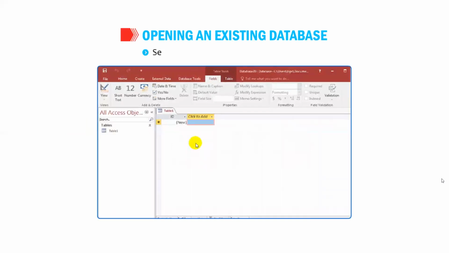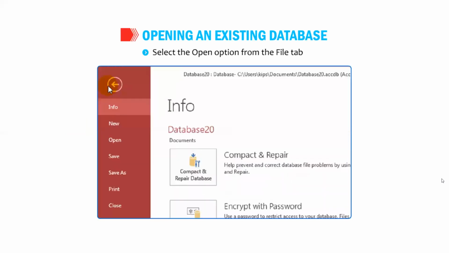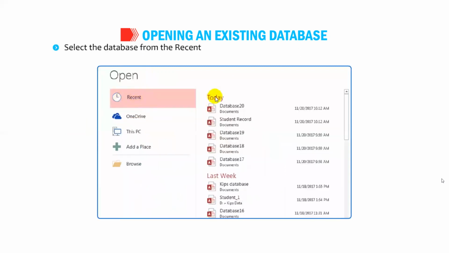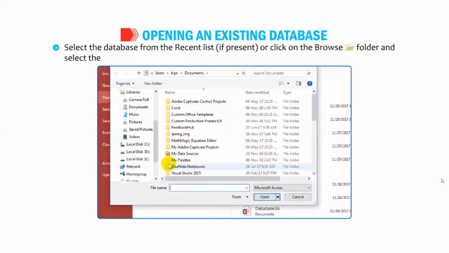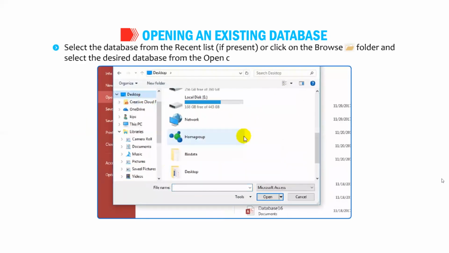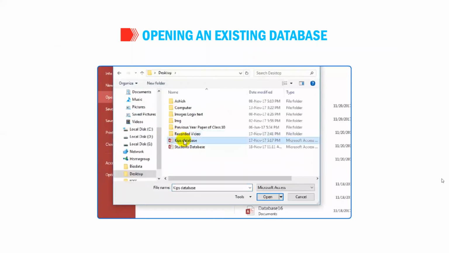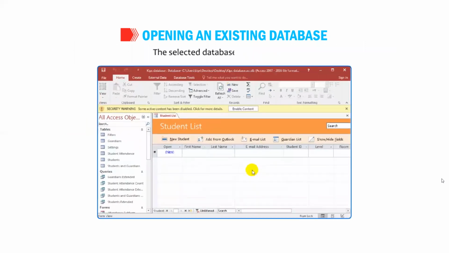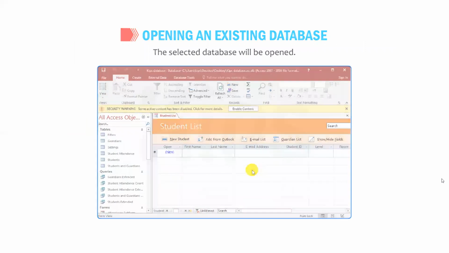Alright students, let us understand how to open an existing database. Select the Open option from the File tab. Select the database from the recent list if present or click on the Browse folder and select the desired database from the Open dialog box. Click on the Open button. The selected database will be opened.